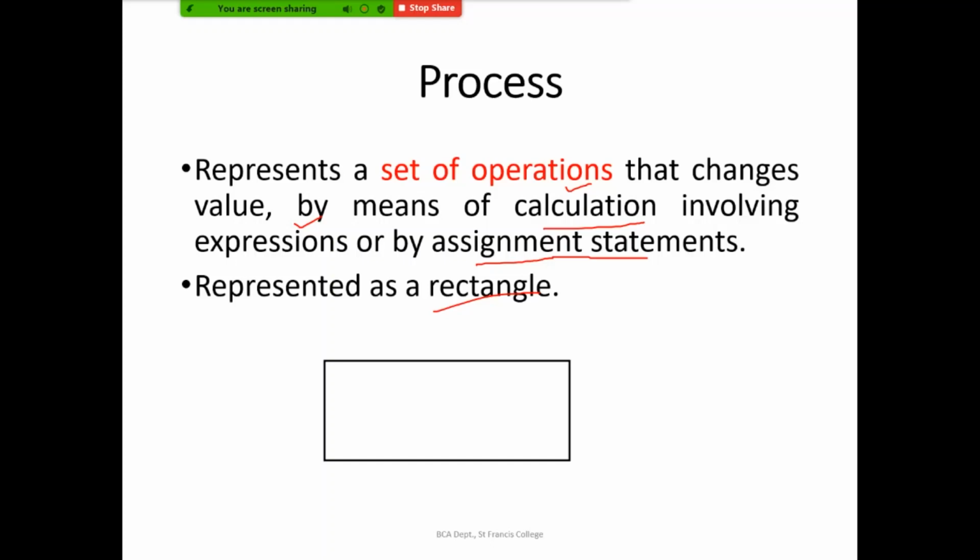An expression. What is an expression? An expression is a set of variables connected by an operator. Operators can be plus, minus, addition symbols. You know, all those operators can come in between. Logical operators, any set of variables connected by operators, or operands. We will call them operands and operators, right?